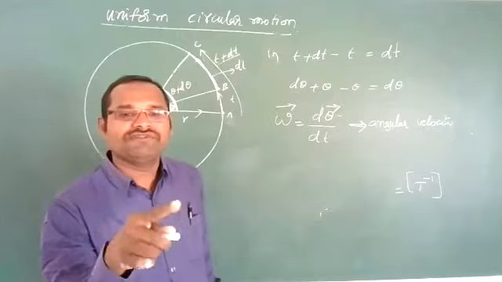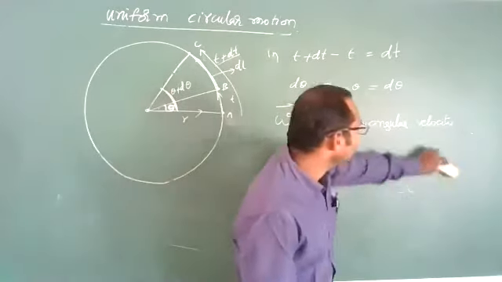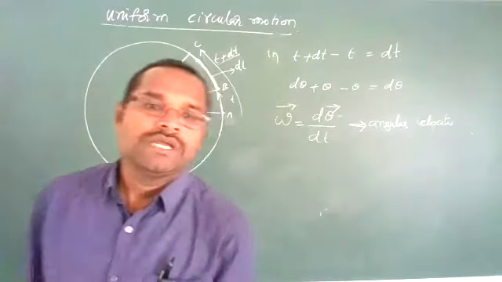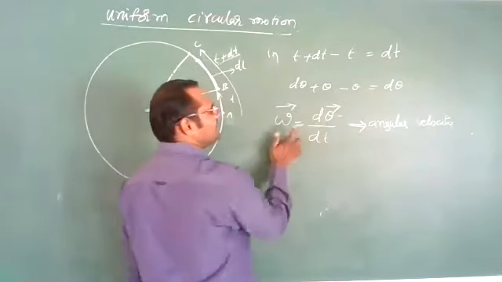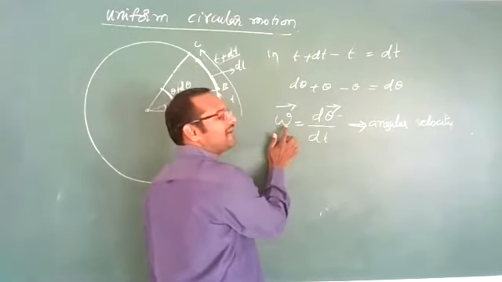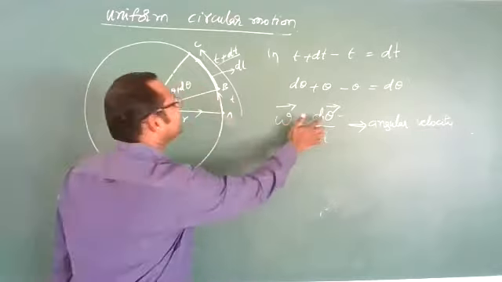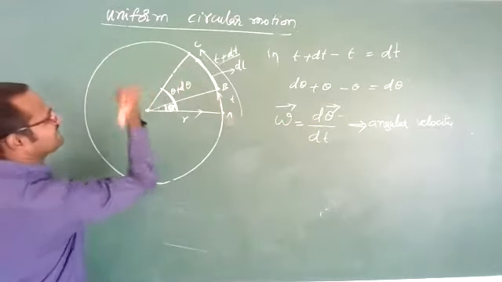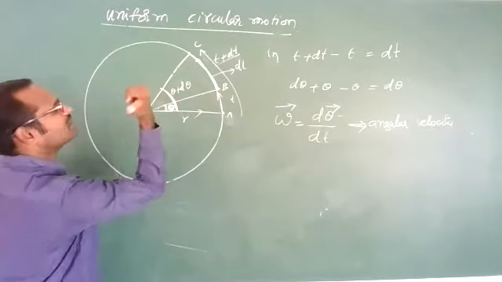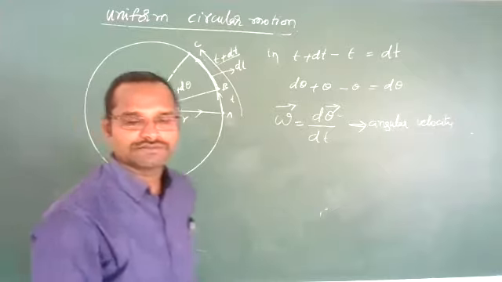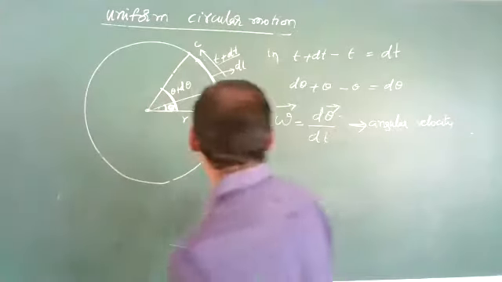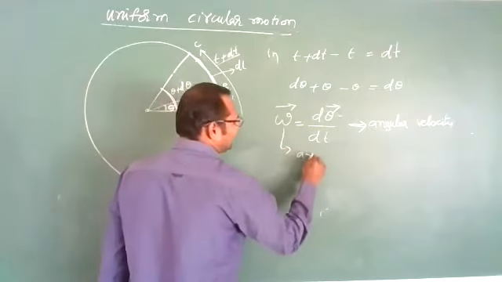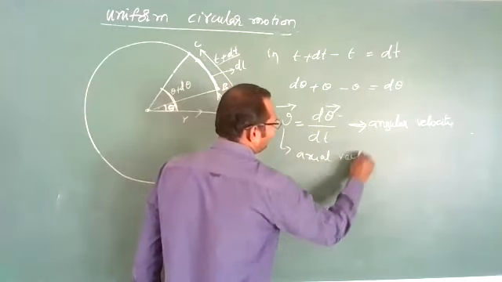Whatever the direction of d theta, the same direction angular velocity will also have. Because the d theta direction is along its axis, the angular velocity direction is also along its axis. So angular velocity is an axial vector.